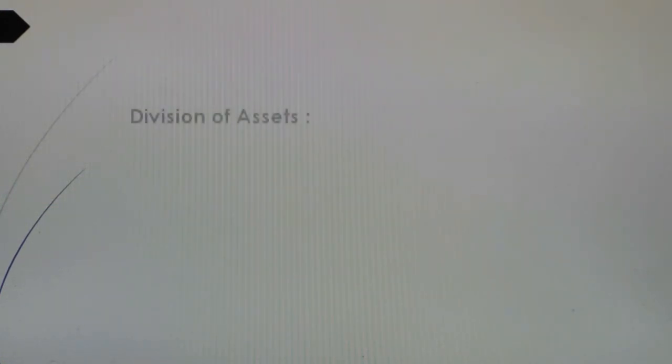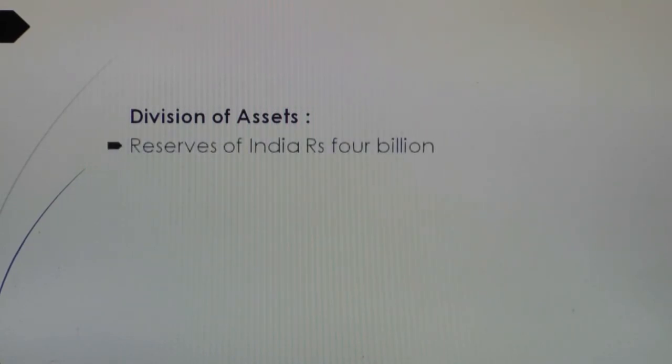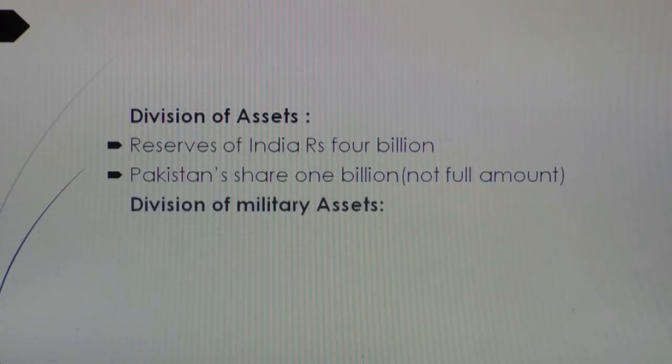So what about after the partition? What about the division of assets? There was no proper division of the assets for the newly independent state of Pakistan. The assets in India were estimated at rupees 4 billion. According to the partition formula, Pakistan was entitled to receive rupees 1 billion as its share, but the full amount was not given to Pakistan. A lesser amount was given. It created a lot of problems.